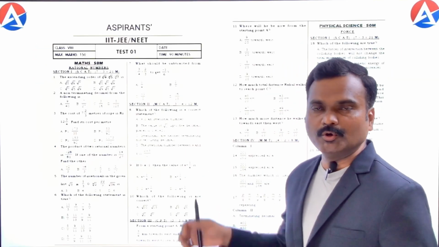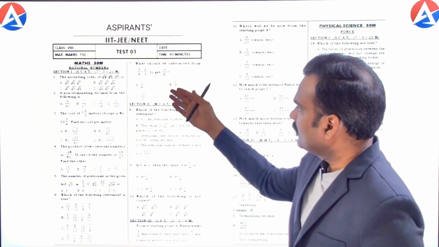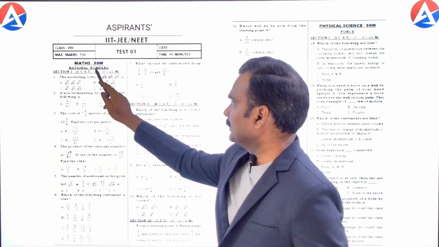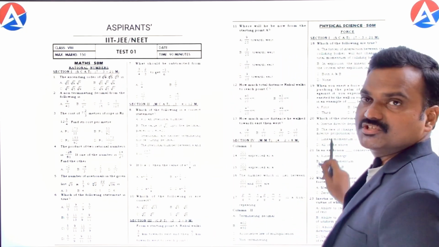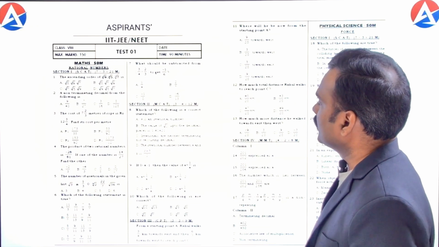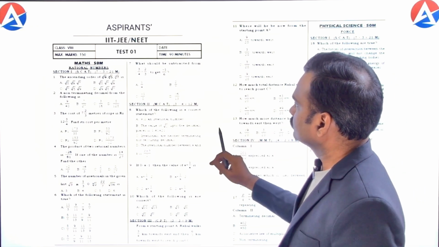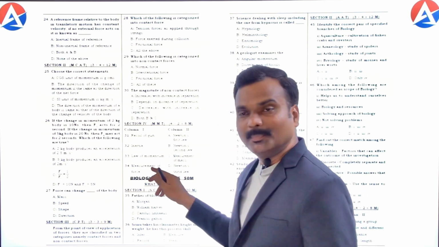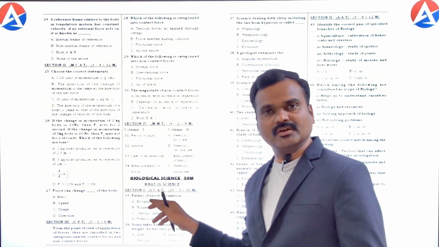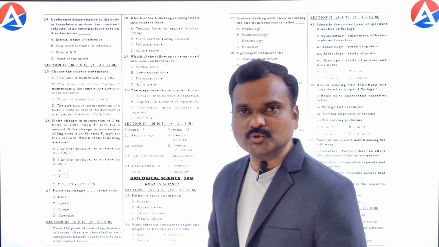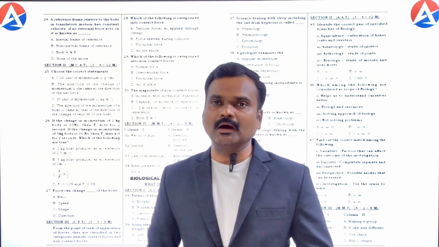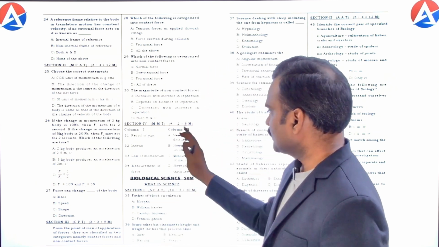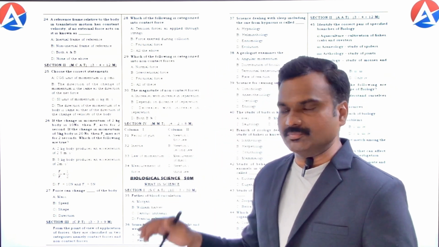This is the way we provide you printed papers. In the same paper, all 3 subjects will be given, totally for 150 marks: mathematics for 50 marks, physical science for 50 marks, and next, biological science for 50 marks. On which topic the chapter examination is given will also be mentioned in the question paper. Students will also have clarity on which subject and which chapter they are writing the examination on. In this way the question paper will be given clubbed with the 3 subjects.